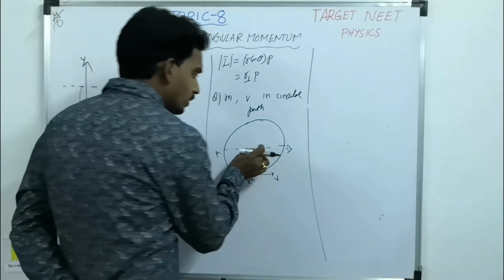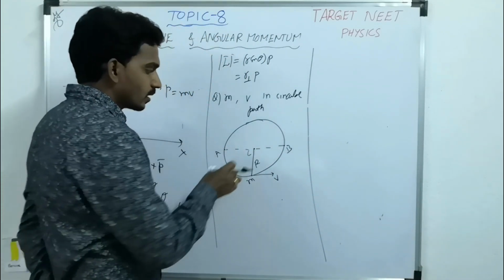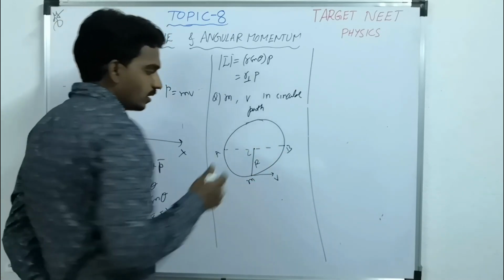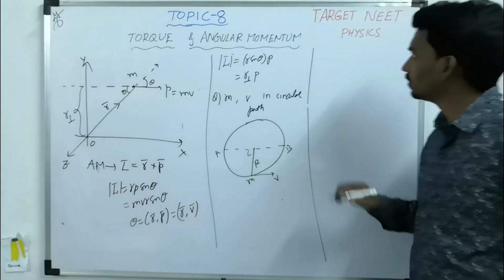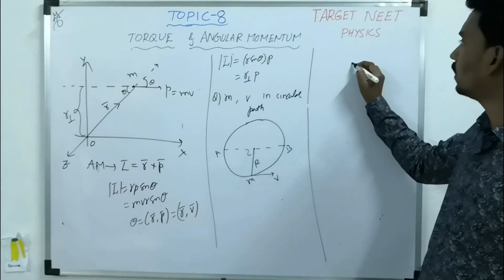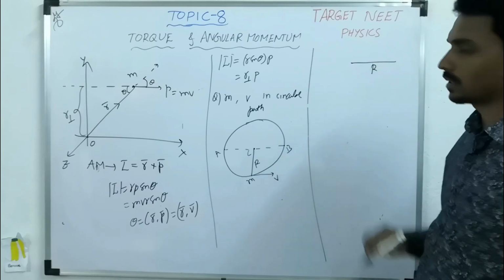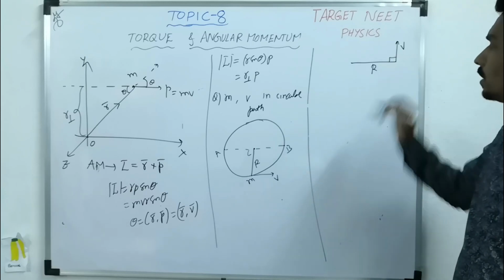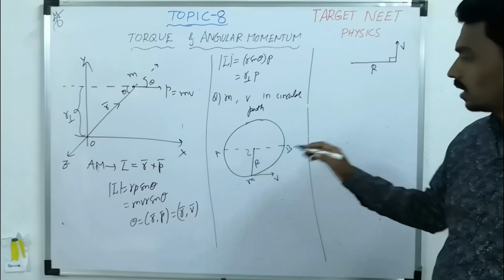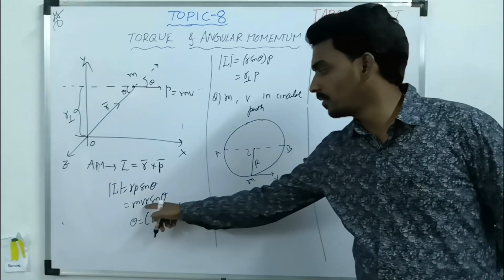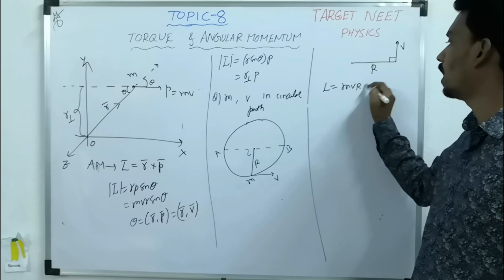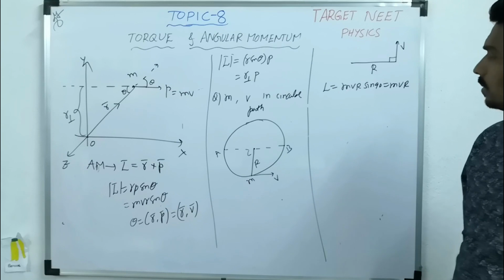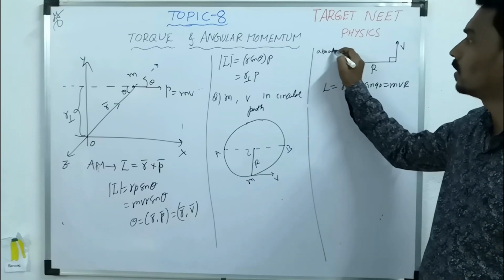That's why two different reference points they are asking. So now let us check whether the angular momentum is the same or different. First about the center. About the center, when you consider, the particle position is r, and at that point the velocity is along the tangent, v. What is the angle between them? 90. So what is the angular momentum formula? mvr sin theta. mvr sin 90. How much? mvr. Similarly, this is about the center.